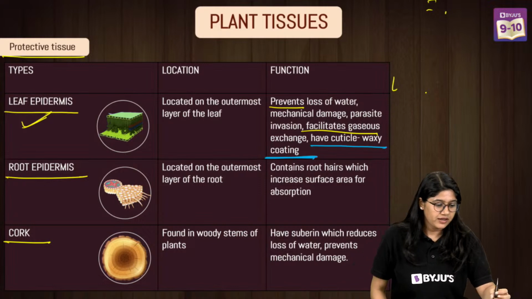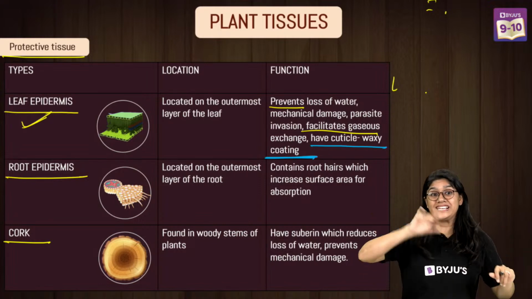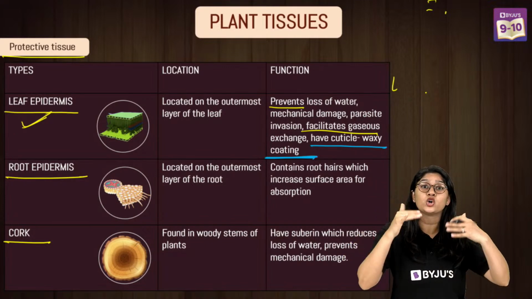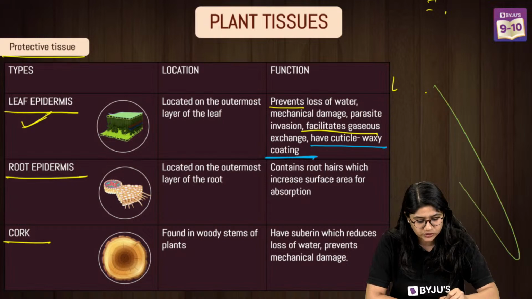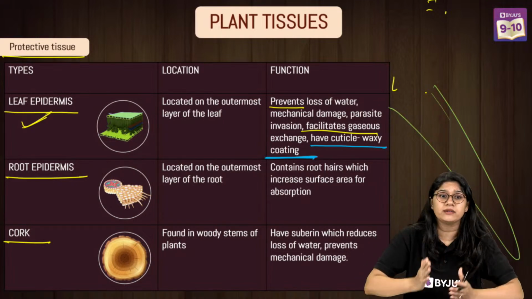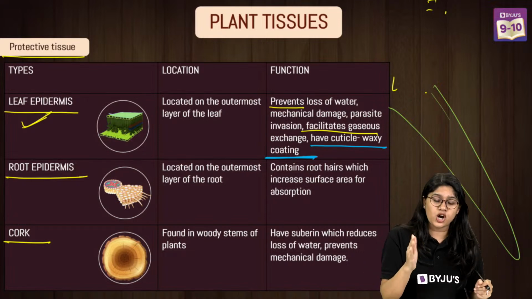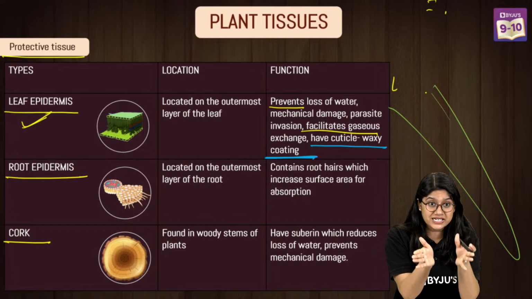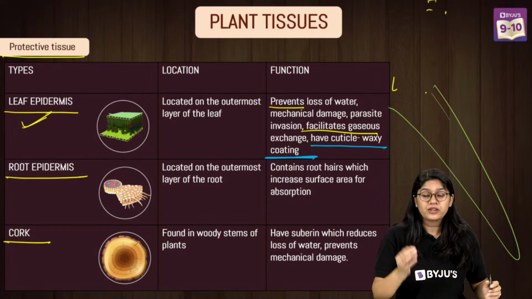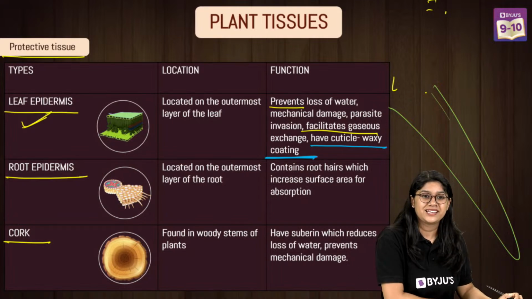Okay, चलिए. Root epidermis. Now, we have leaf epidermis. समझ में आ रहा है कि leaf पे present है. Now, root epidermis कहाँ पे होगा? It is present on the roots, right? So, if we have a root, they need a proper covering because they have to go inside the soil. If they are very light, they'll not be able to grow properly. So to make sure they have a proper protecting covering that can actually move inside the soil, of course, we will be discussing about the root epidermis.